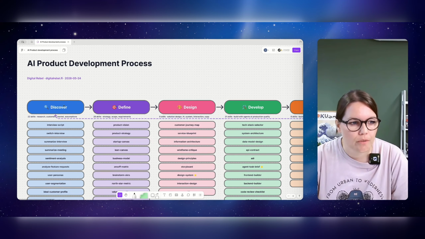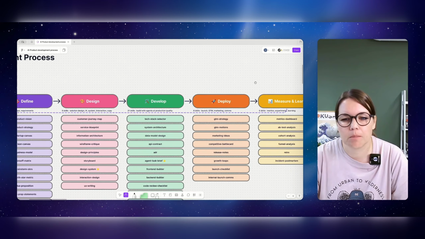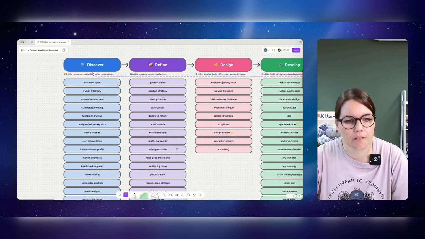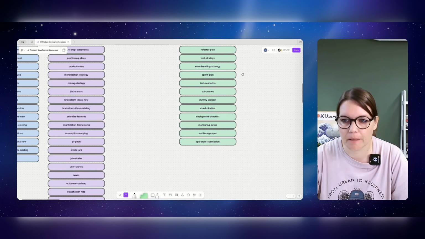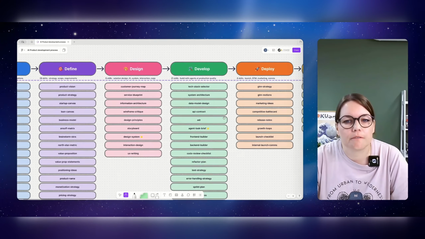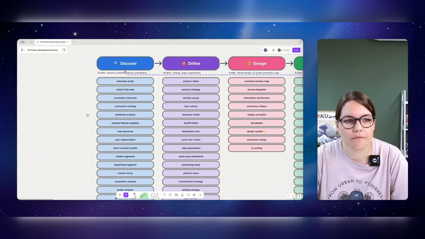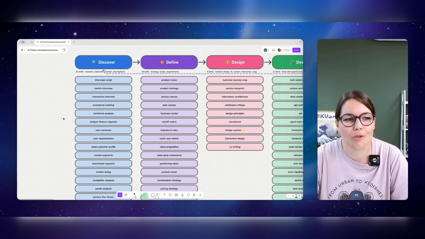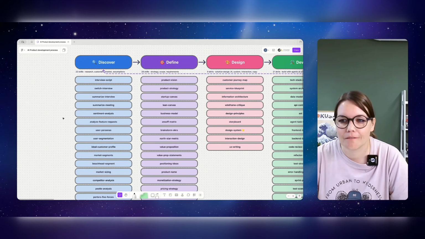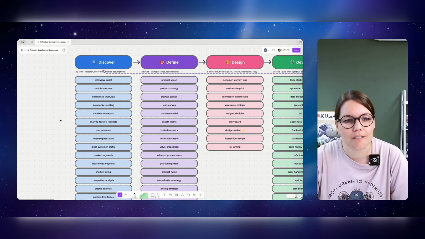I defined it to start with the discovery phase, then define, design, develop, deploy, measure, and learn. These are the initial division of skills based on the first version. And I didn't create all of these myself. I actually copied this with pride, and we will go through that in a second.